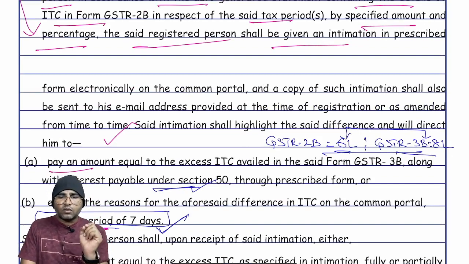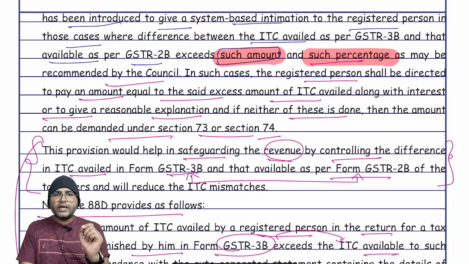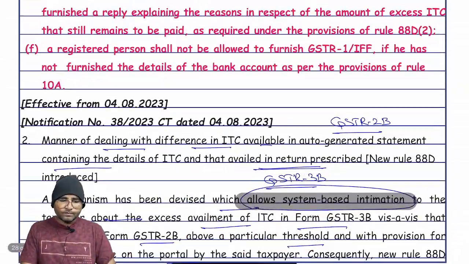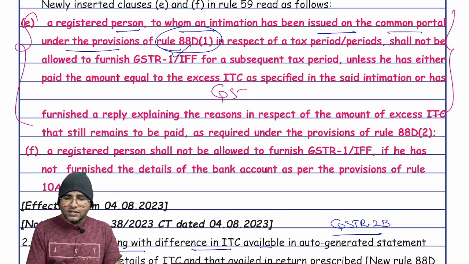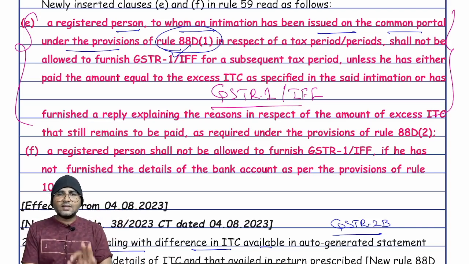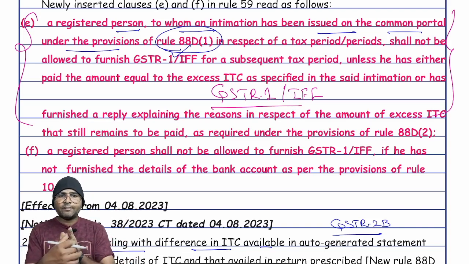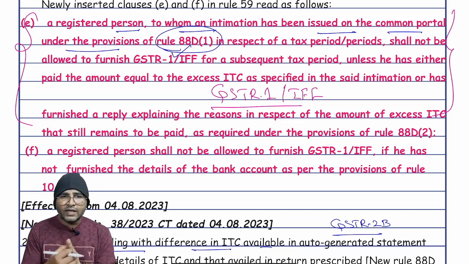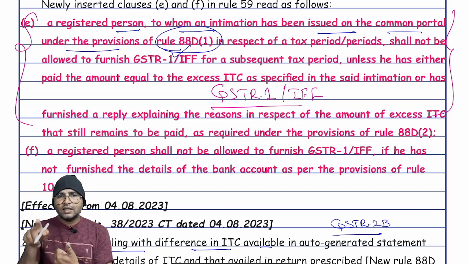Suppose such a notice is given under Rule 88D, and you didn't give any response, then what will happen? You are not eligible to file either GSTR 1 or IFF. Are you clear? What are the situations where the registered person is debarred from filing the return, that is GSTR 1 or IFF? The first thing: where a registered person didn't file the GSTR 3B of the previous tax period, he is not eligible to file the return for the current tax period, GSTR 1 or IFF.